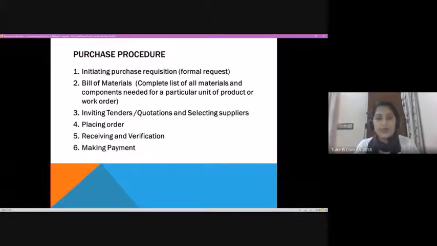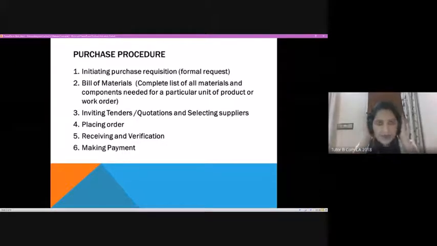So the bill of material is nothing but the complete list of all materials and components that would be needed by the organization during one operating cycle. Generally, that's how we consider the production process. Once the requisition is processed, once the department is very clear with the requirements from different departments, they start inviting tenders or quotations.